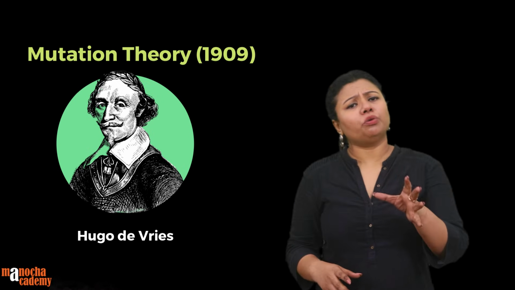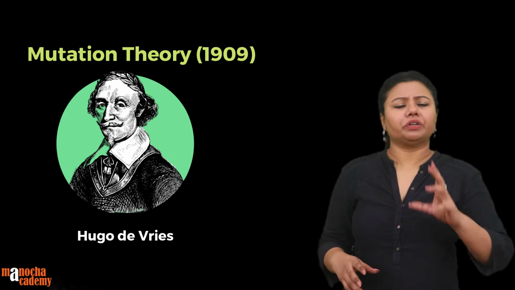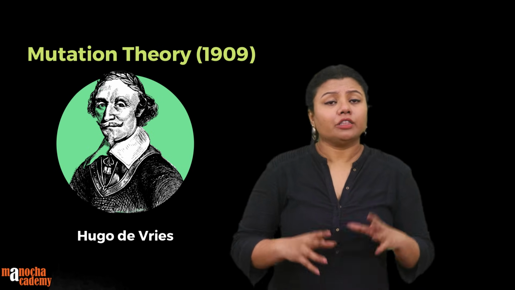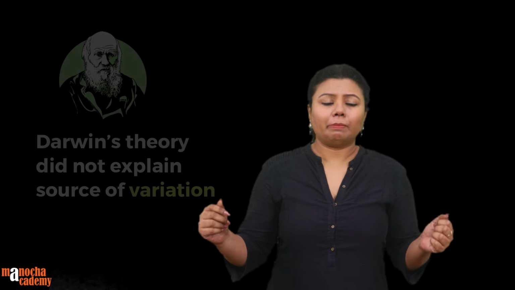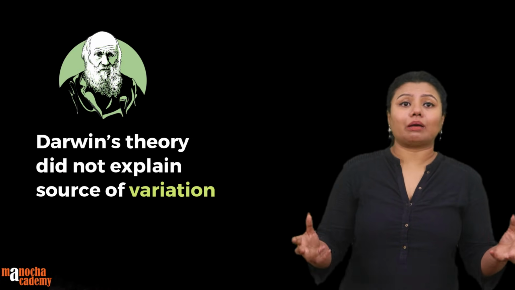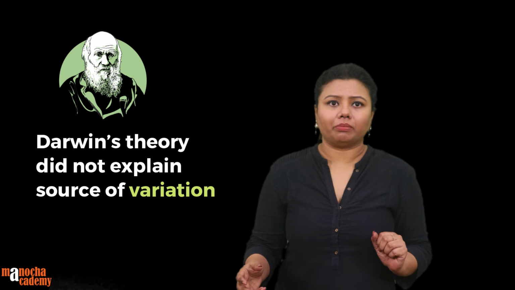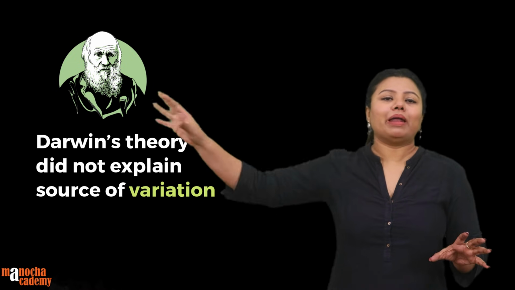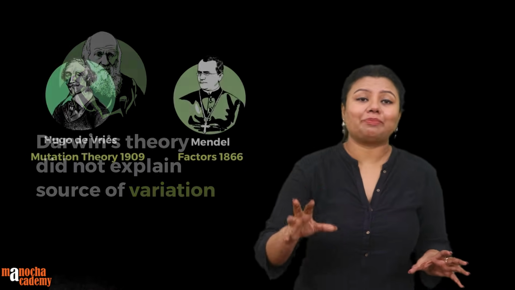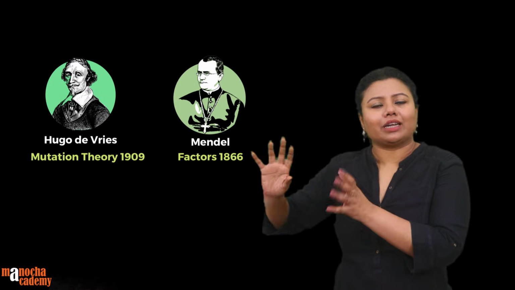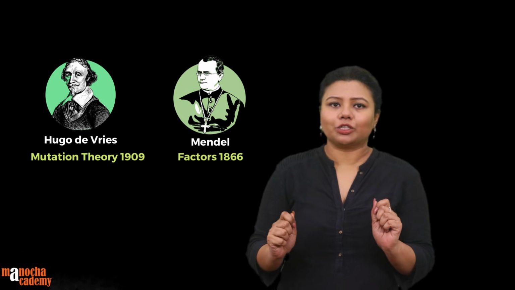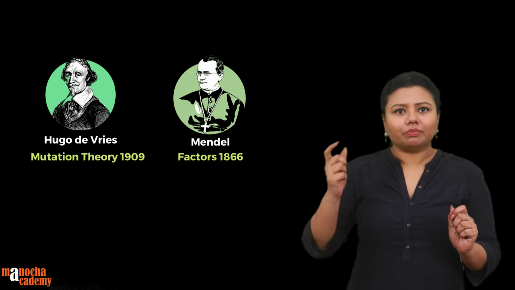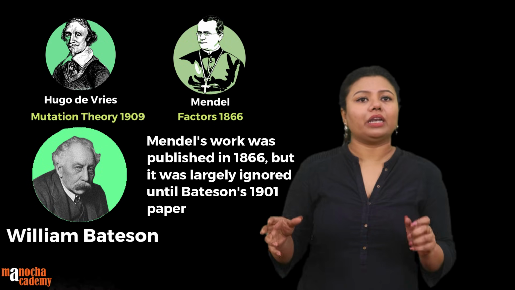Now there were a few theories of Darwin that were criticized. One of them, the first criticism, was that Darwin kept on talking about variation. But Darwin did not state or establish where these variations came from, because he had no idea about what Mendel was doing. Now Hugo de Vries by 1901 had already studied Mendel and he was one of the independent rediscoverers of Mendel's work. So Mendel's work was republished in 1901. He was one of them.